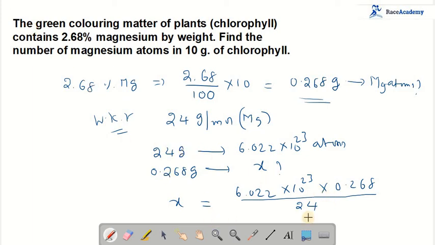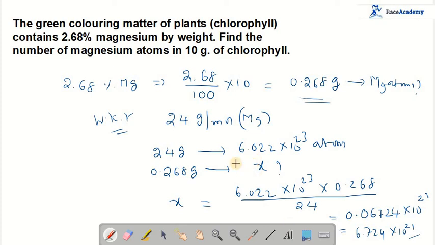Upon simplification, I got 0.06724 into 10 power 23. This I can also write as 6.724 into 10 power 21. This is the answer for this chlorophyll problem.